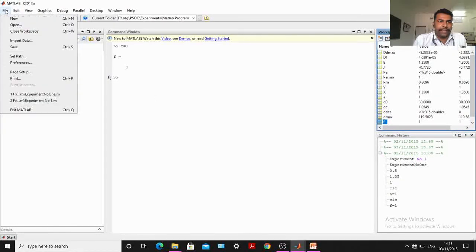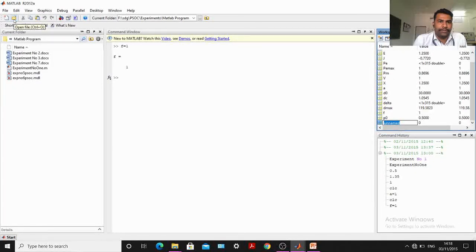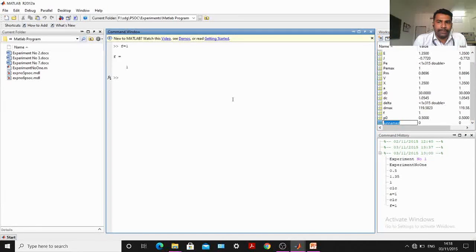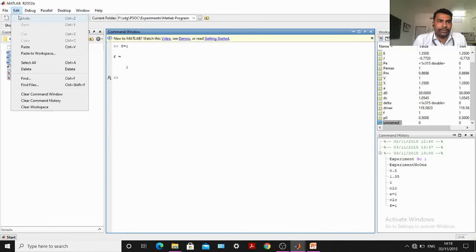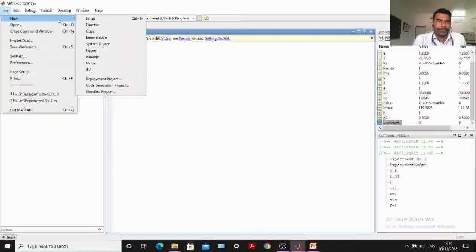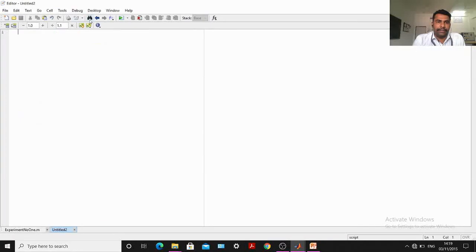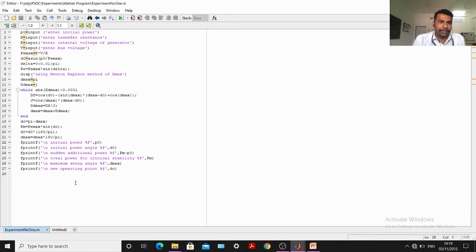Now, we will start with file, new, script. In the script we are going to run the program. So, this is the script. I have already written the program, the same program that I explained in the PPT.